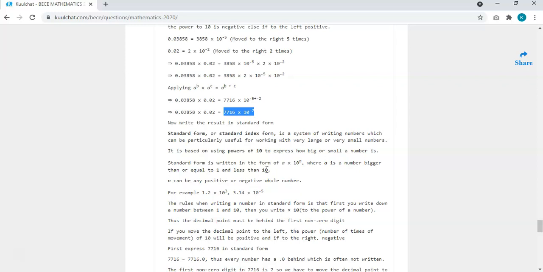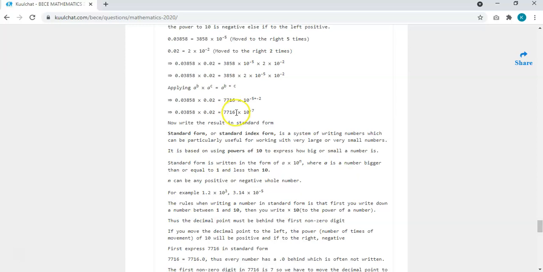So you need to move your decimal to the position where it is non-zero. Now 7716, every number has 0.0 attached to it, but we don't write it. So 1 is equal to 1.0, 2 is equal to 2.0, 3 is equal to 3.0, 4 is equal to 4.0. So 1000 will be equal to what? 1000.0. So every number has a decimal 0.0 there, which we don't write. So 7716 also has a decimal 0.0 there.